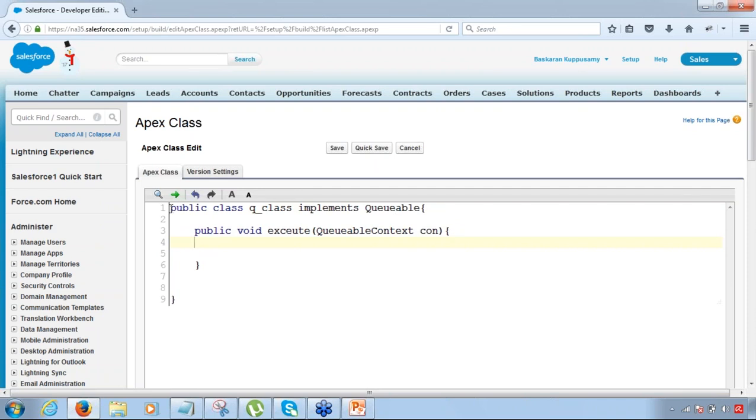So for that, now you write whatever code you have to write. These two lines, just in case you have to create a Queueable class or Queueable Apex, just type these two lines, copy paste these two lines, even if you do not understand the logic. It has to be void, it has to be execute, and then whatever code you want to execute in future, you just write that code. Just worry about that code which you want to execute. Let's say I'll just write a simple code here.